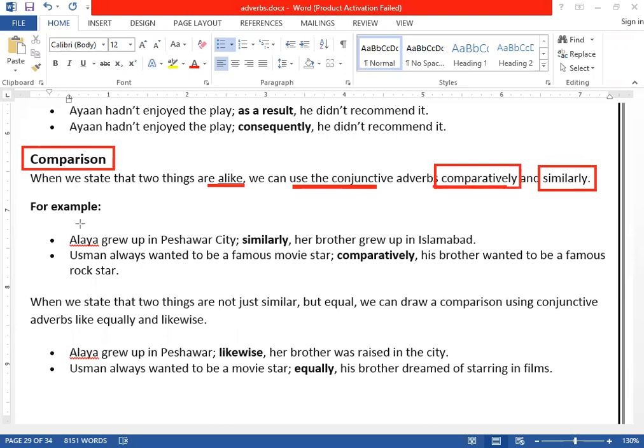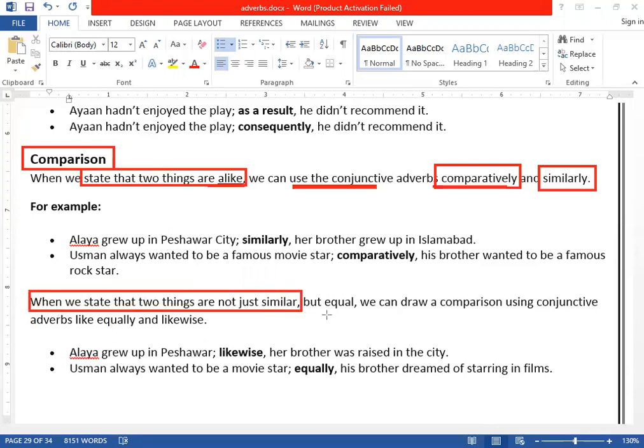We are going to discuss two things here. Number one, when you want to state two things are alike, similar. And then the second one, when we state two things are not similar but equal. They're not similar, but what? But equal.